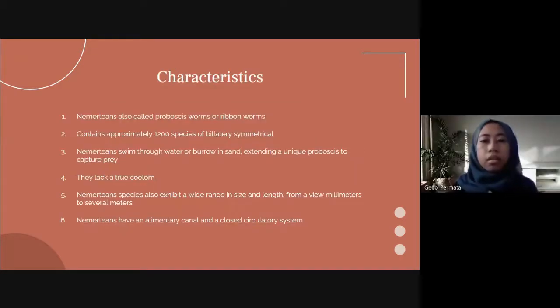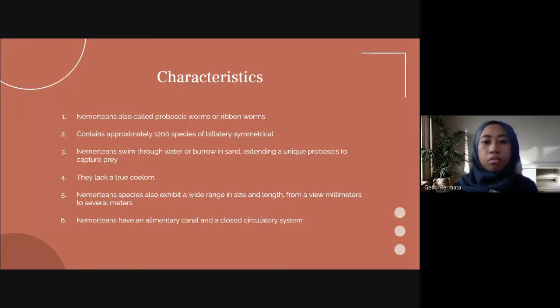Nemertea. The characteristics of Nemertea are: 1. Nemertines, also called proboscis worms or ribbon worms. 2. Contains approximately 1,200 species of bilaterally symmetrical animals. 3. Nemertines swim through water or burrow in sand, extending a unique proboscis to capture prey.